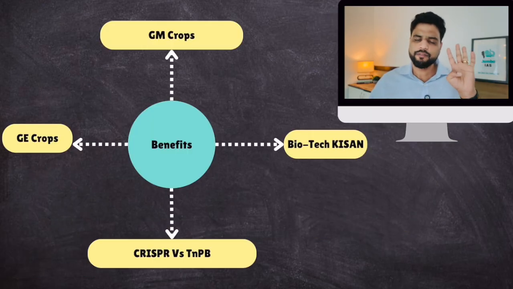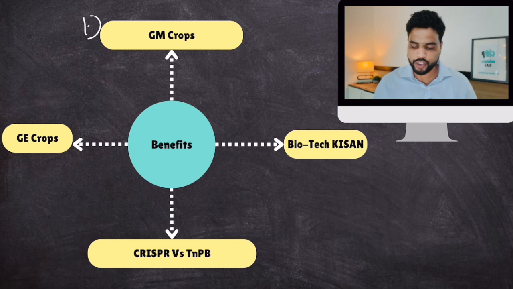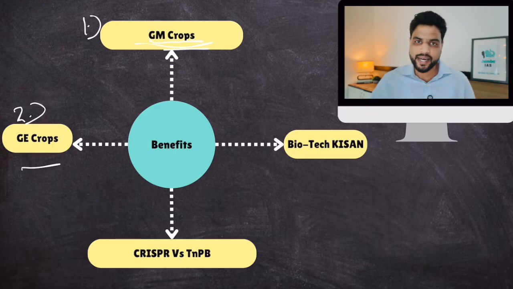So today we'll be covering 4 topics only. Number 1, the most famous application of green biotechnology, and that is GM crops, genetically modified crops. We'll talk about GM crops and their regulatory framework in India. Then we'll talk about GE crops. Now, GE crops also involve genetic editing of crops, right? But GE crops are different from GM crops. So what's the difference between the two? What is India doing about it? Has India created any new editing tool for this? We'll talk about this point.